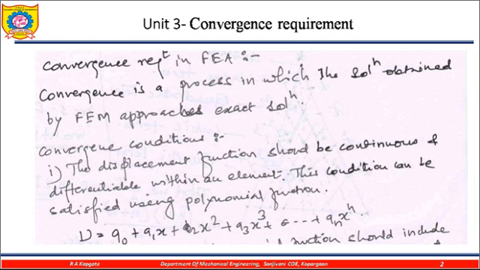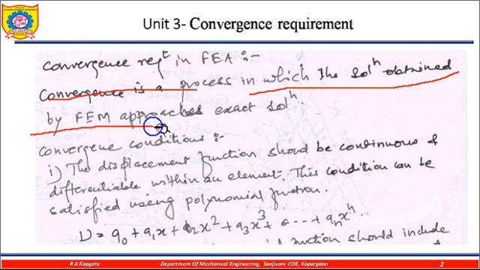So what is meant by convergence? Convergence is a process in which we approach the exact solution of the finite element analysis. The convergence is a process in which the solution obtained by FEM, the finite element method, approaches the exact solution.